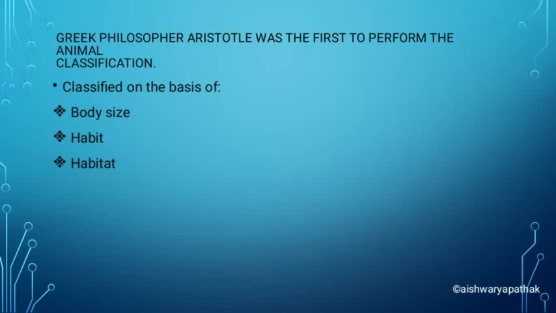Okay students, then there was one more scientist named R.H. Whittaker. R.H. Whittaker in 1969 discovered the 5 kingdom classification that you know very well, that is kingdom Monera, Protista, Fungi, Animalia and Plantae. So today we are going to learn kingdom Animalia, which includes all kinds of animals, starting from the microscopic to the large size animals.